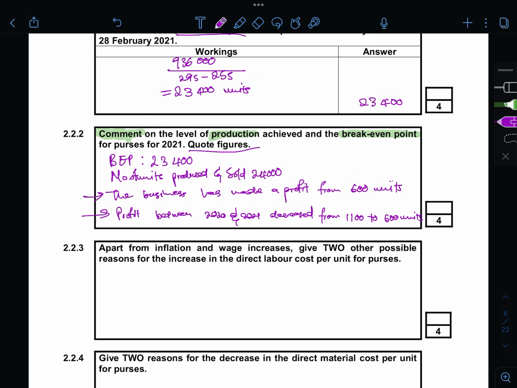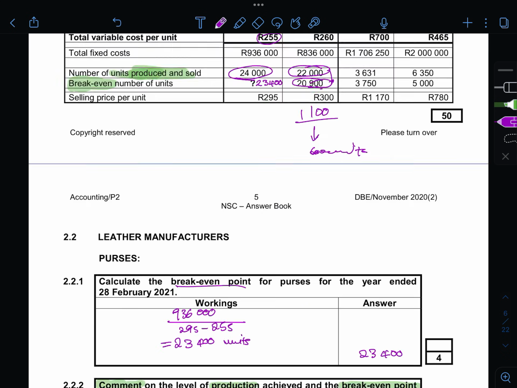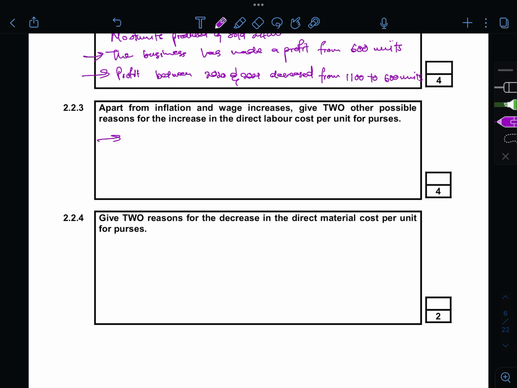Alright. And then 2.2.3, it says apart from inflation and wage increases, give two other possible reasons for the increase in direct labor cost per unit for purses. Okay, so purses direct labor cost increased from 105 to 135. So what may have influenced the increase? First things first, people at work might prefer to work more overtime than normal time, because when they work overtime, that's where they get paid more money.